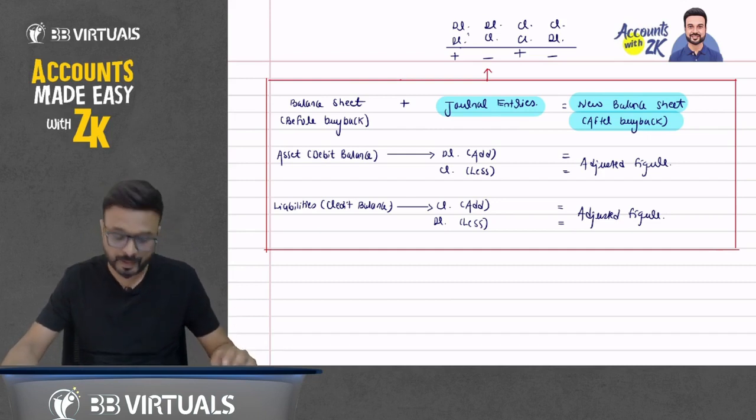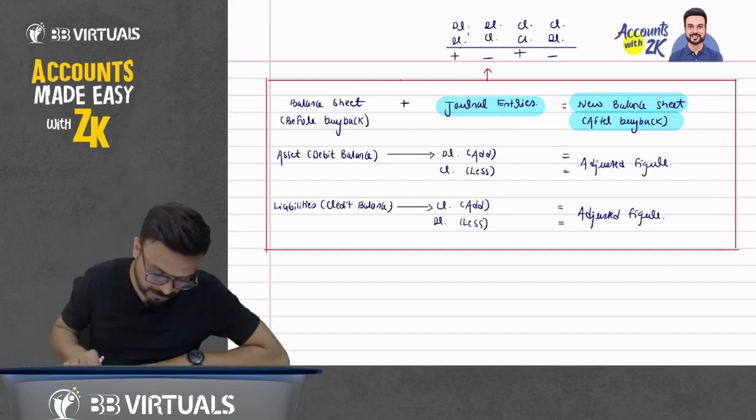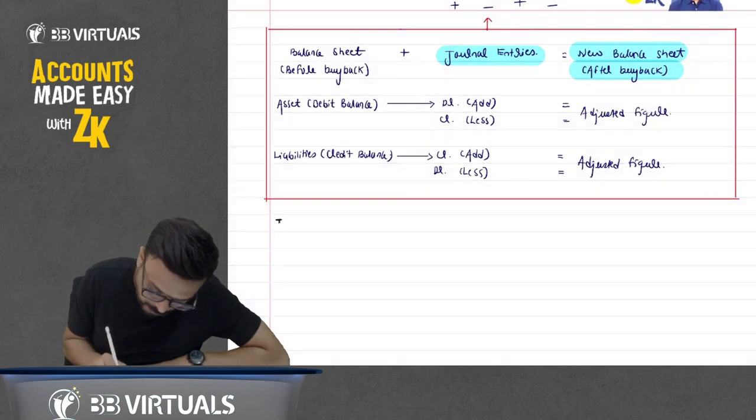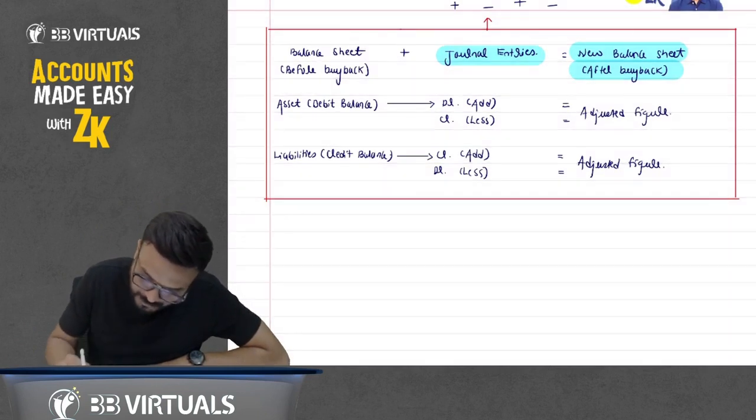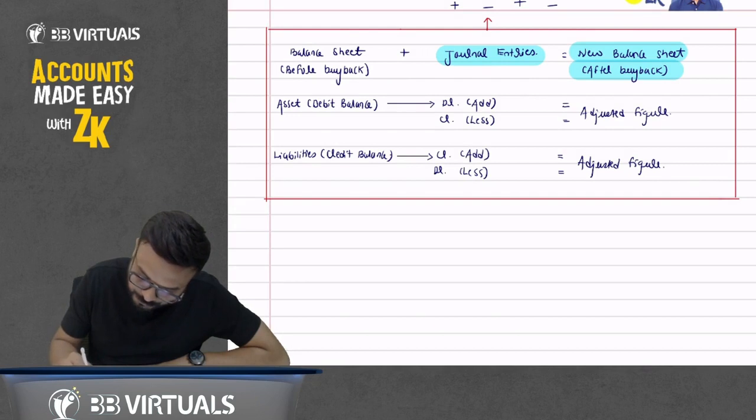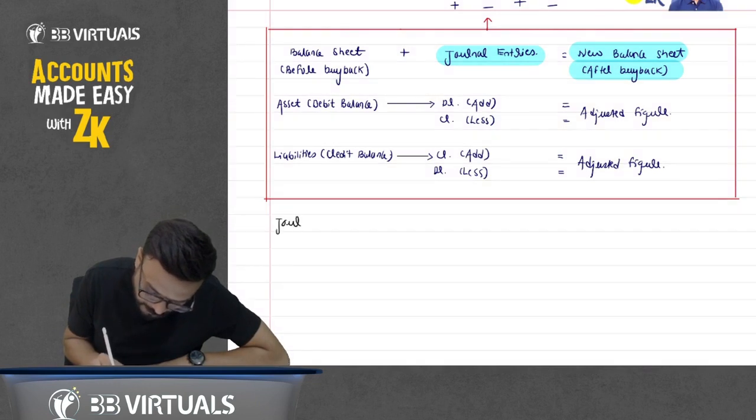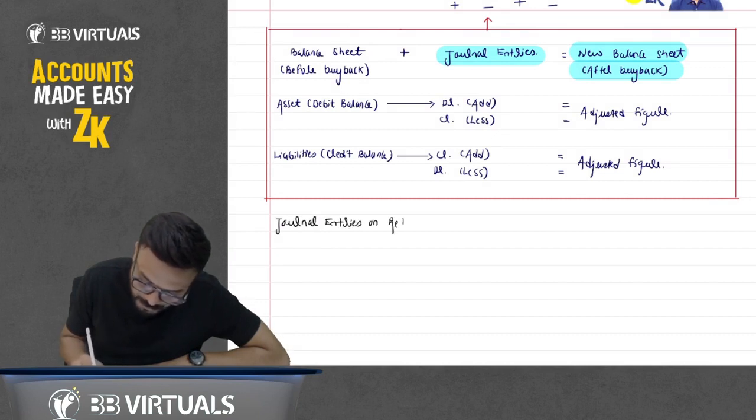Now first write it down here: journal entries on redemption of preference shares.